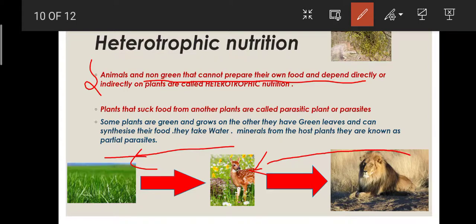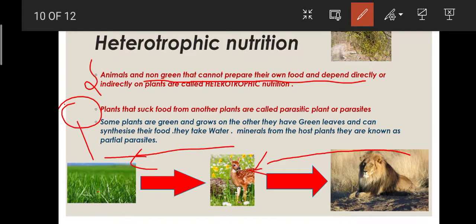Thus it tells us that the plant, or the sun, is the main source of energy for all living organisms. The plant gets energy from the sun, that's why the sun is the main source of energy for all living organisms.